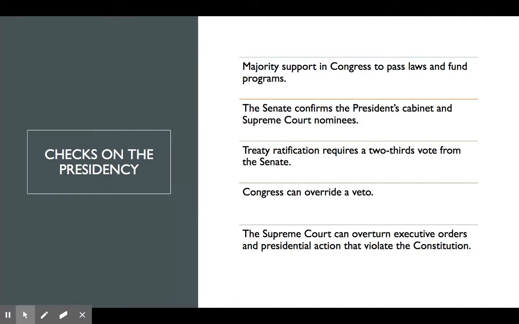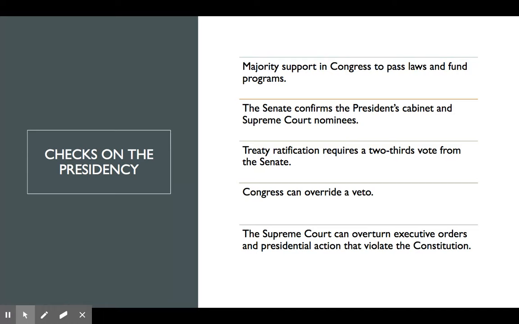So let's move on to checks on the presidency. So ways that the other branches of government can check the president and his powers. So it takes majority support in Congress to pass laws and fund programs. So we've said that the president can have his own legislative agenda, but it takes the support of Congress to get any kind of laws or policy directives passed. The Senate confirms the president's cabinet and Supreme Court nominees. So again, we said that the president gets to choose those members of his cabinet, but again, they have to be confirmed by the Senate. The same goes for those Supreme Court nominees.